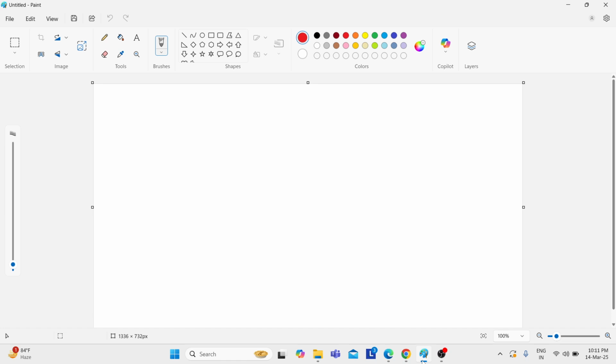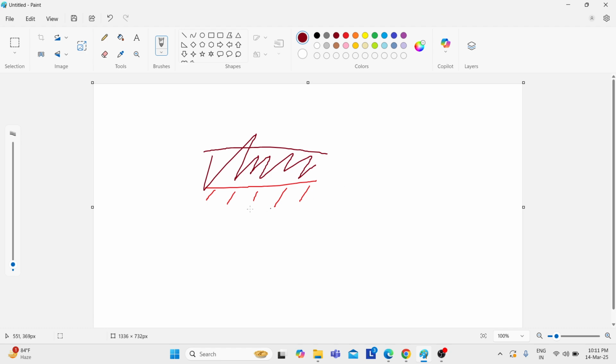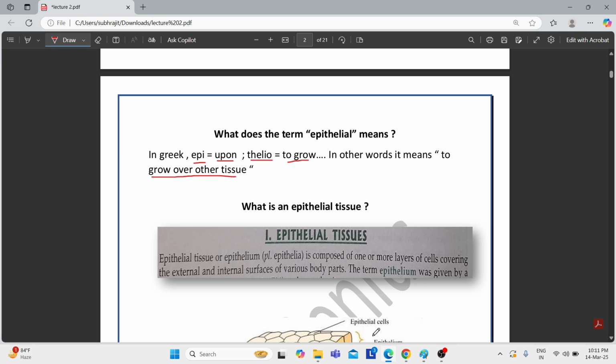So what it basically means, suppose if this is a particular tissue, epithelial tissue will be a tissue which will grow on top of this tissue. Okay, if this is a tissue, epithelial tissue will be a tissue which will grow on this tissue or upon this tissue. That's what is being said here, that epithelia means to grow over other tissue. That's the meaning of epithelial.